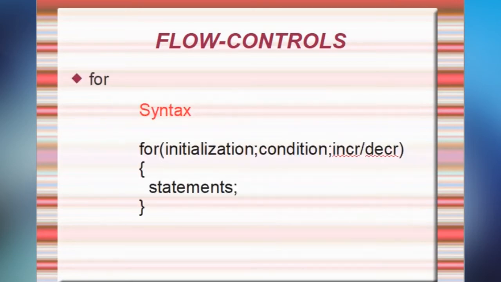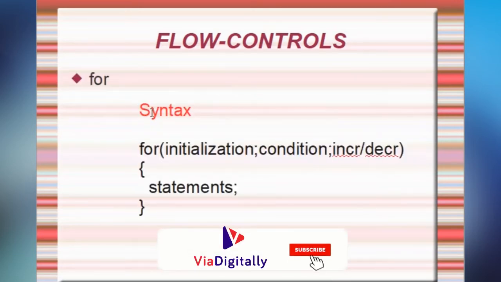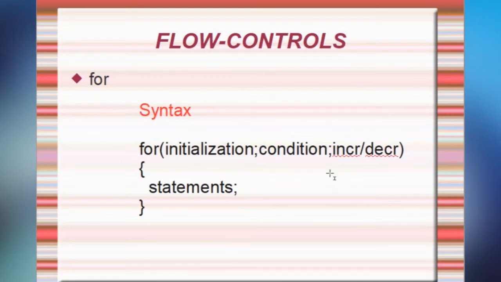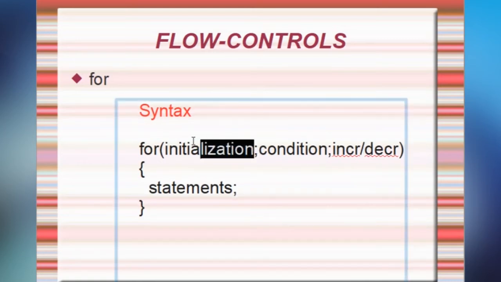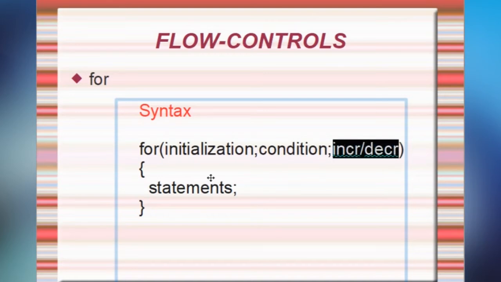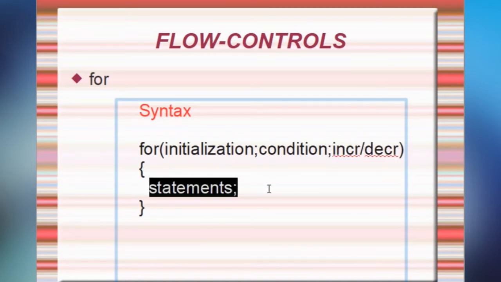So what is the syntax here? How do we have to write the for? Here it has three partitions. In the first partition we have to write initialization. Then we have to write a condition here. Then we have to increment or decrement the value. And we have to open the loop. Inside the loop we have to write the statements. And we should not use a semicolon after the for statement.